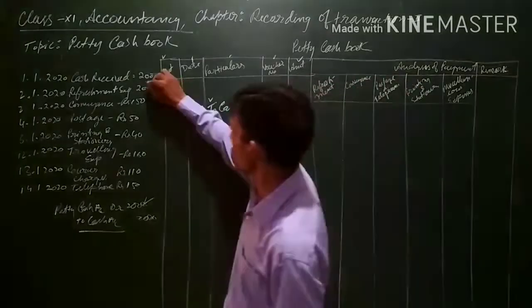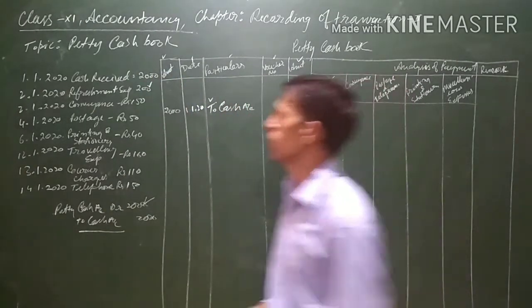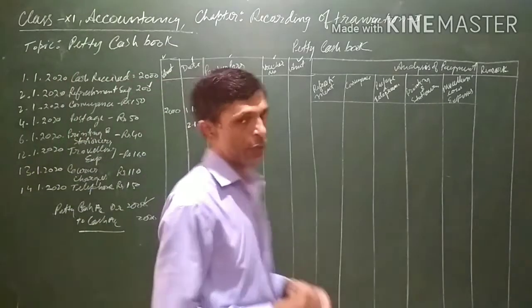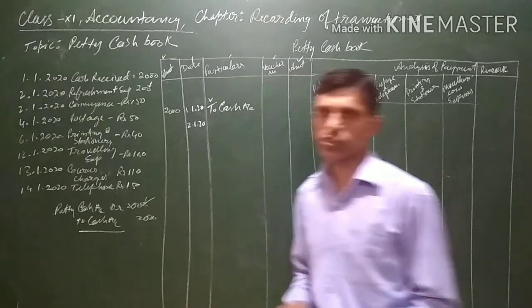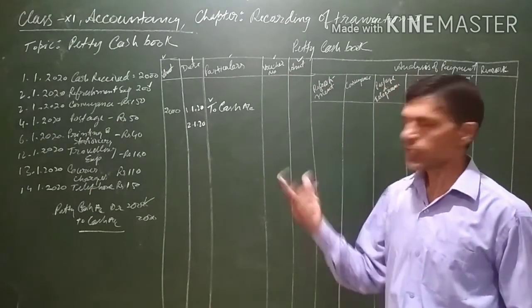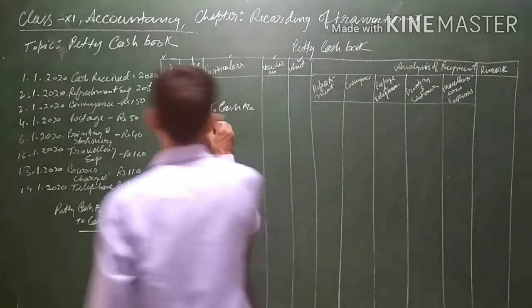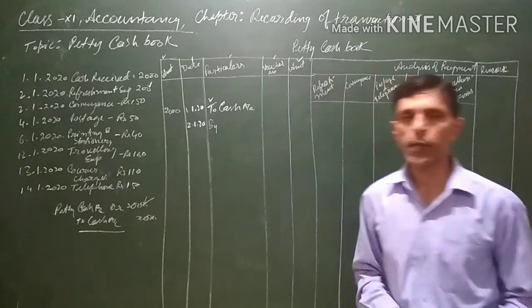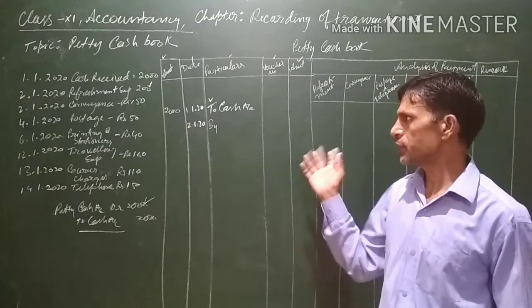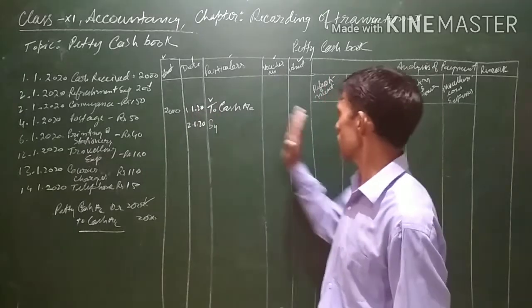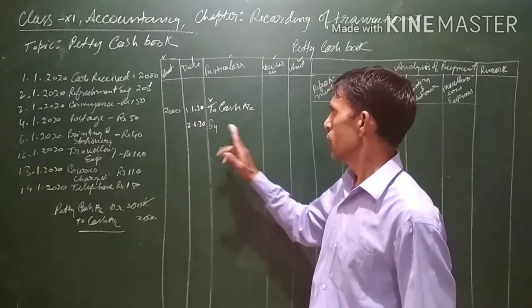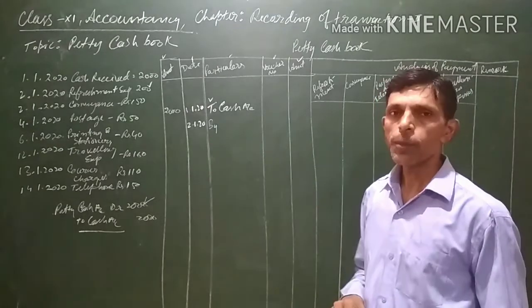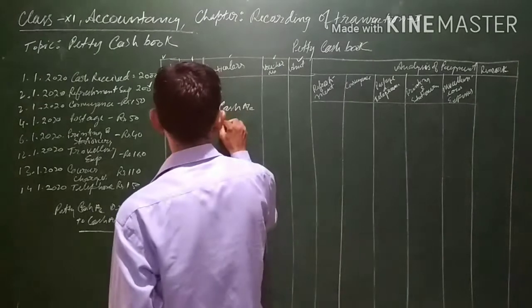Next we have seen is on 2nd of January, that is 2/1/2020. What is happening? There is a refreshment expense. When this expenditure is paid, for refreshment, here we will be writing expenses. So on the credit side, that is on the payment side. This is the receipt side, this is the expenditure, this is the payment side. When we pay something, we will be writing on the credit side. On the credit side, whenever we write anything, we should start with 'By'. So this expenditure is with regard to refreshment.